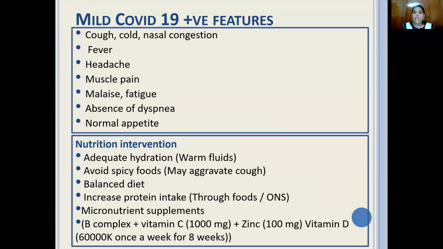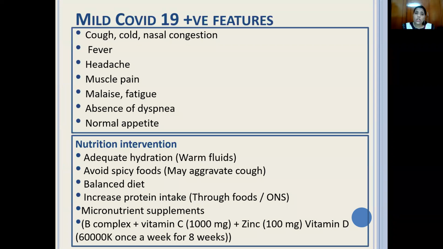Moving on to different types of COVID. In mild COVID, patients may have cough, cold, maybe nasal congestion. There could be mild fever, headaches, muscle pain, and fatigue is very common, but there is absence of dyspnea. Breathlessness is not present, and appetite is perfectly normal.